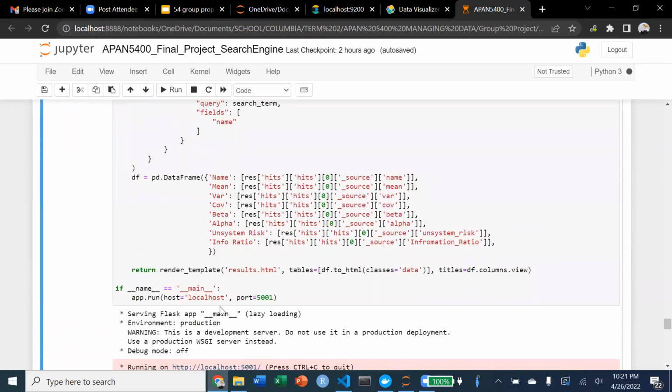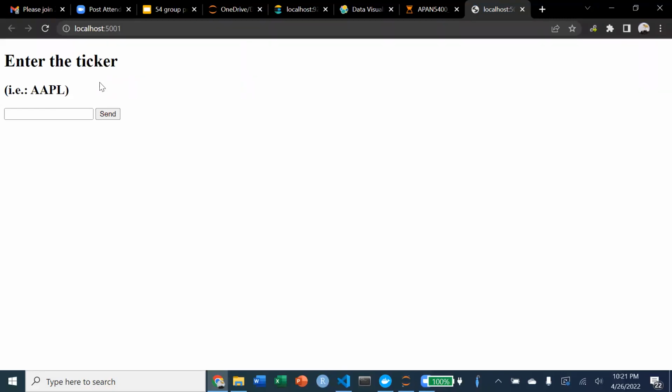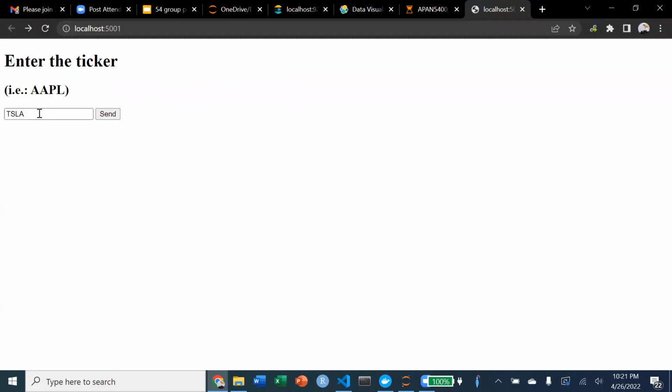Launching a landing page that I will show you real quick. So this is our landing page. In this search box, we can enter, for instance, one of the tickers, press send, and here the results page will bring all the information stored in Elasticsearch with all the financial ratios that our value proposition showcases. I'm going to try another ticker just for the purpose of this demo.